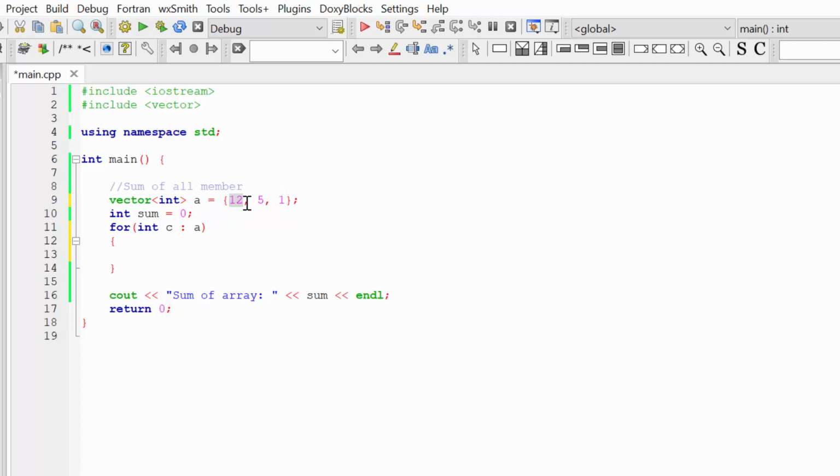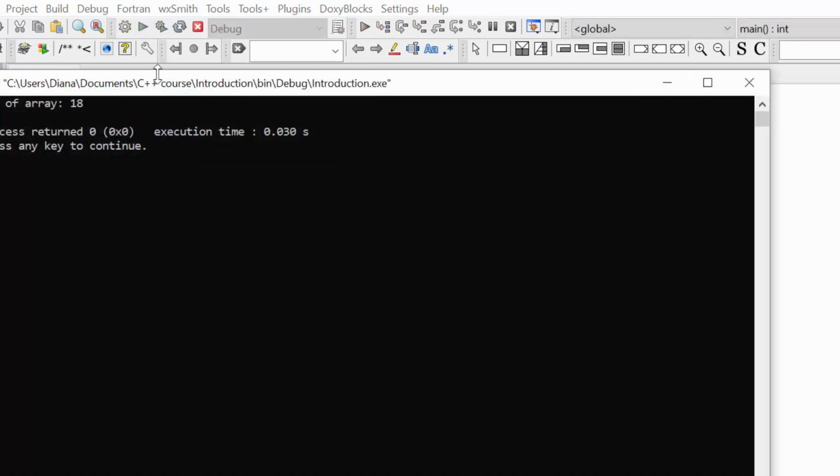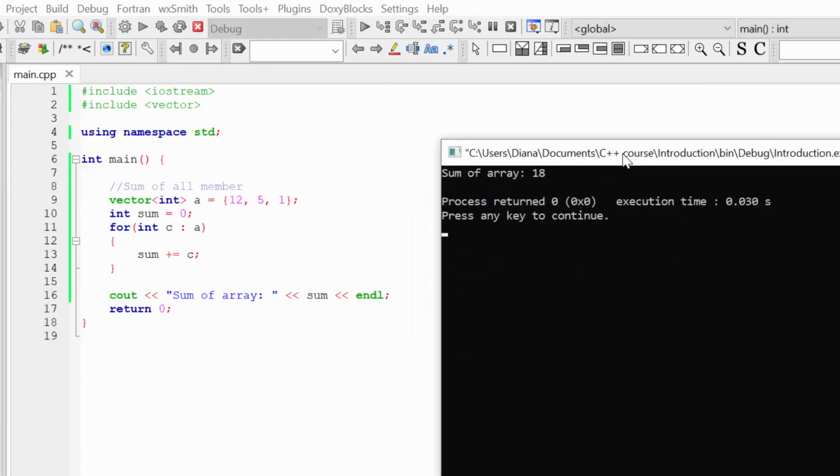So in the first iteration, we work with the 0 member, next iteration with the first member, and so on until we reach the last member of our container. Once again, let's write the same code, sum plus equal c, and let's build and run our program. And you can see that the result is the same. Sum of array is equal to 18.